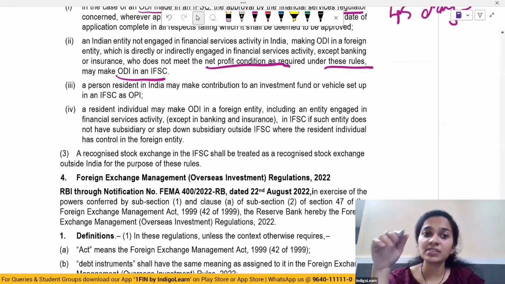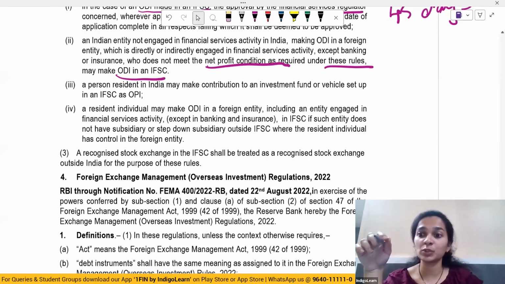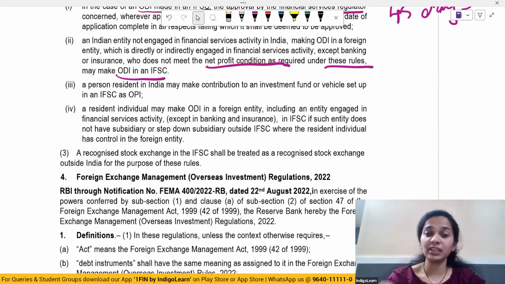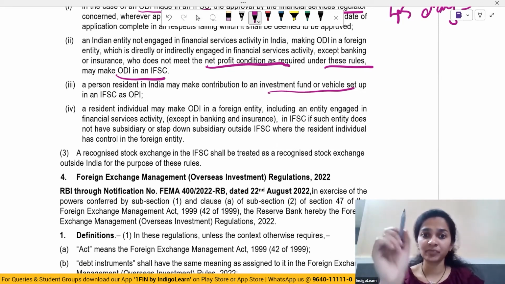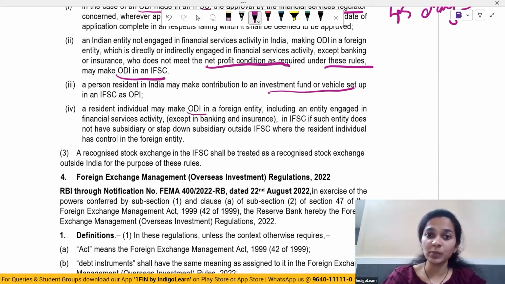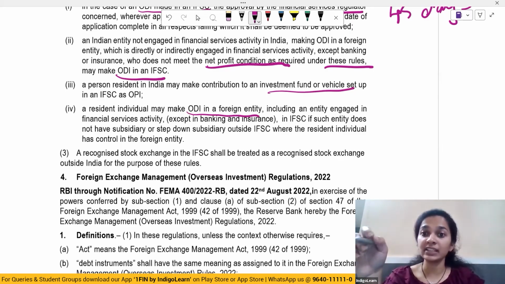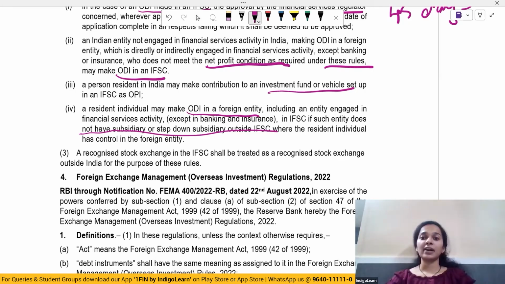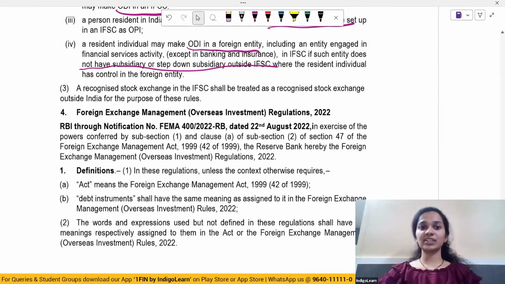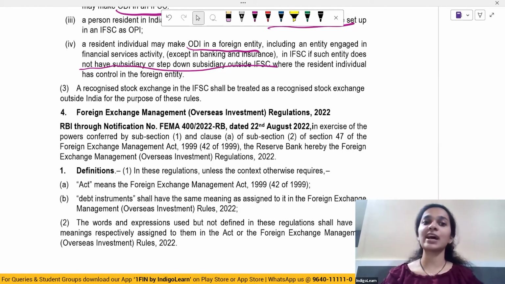A person resident in India may make contribution to an investment fund or vehicle set up in an IFSC or OPI. A resident individual may make ODI in a foreign entity, including an entity engaged in financial service activities, if such entity does not have a subsidiary or step down subsidiary outside IFSC. A recognized stock exchange in the IFSC shall be treated as a recognized stock exchange outside India.